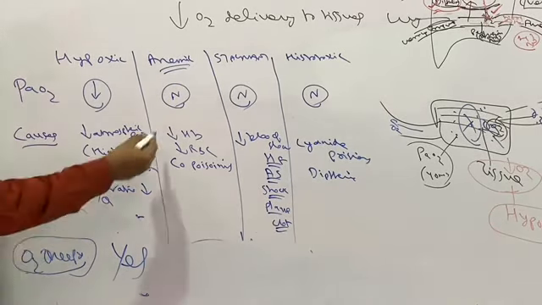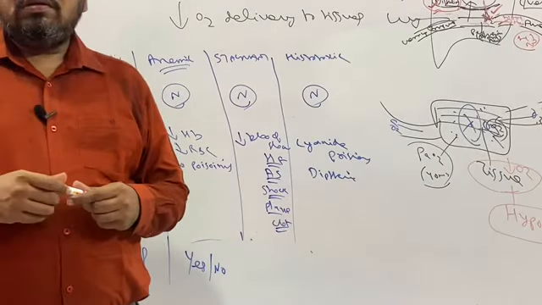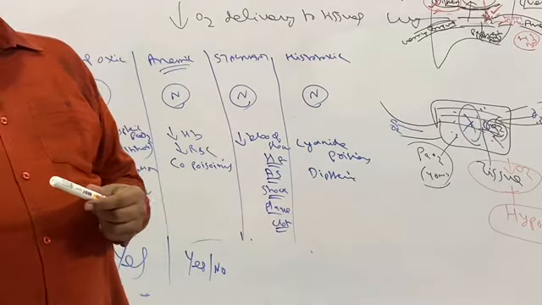Here, is it yes or no? When your hemoglobin is less, RBC is less, what happens? When you give oxygen therapy, a little bit helpful will be there, because in oxygen transport, 97% is transported with hemoglobin and 3% of oxygen is transported in dissolved form.